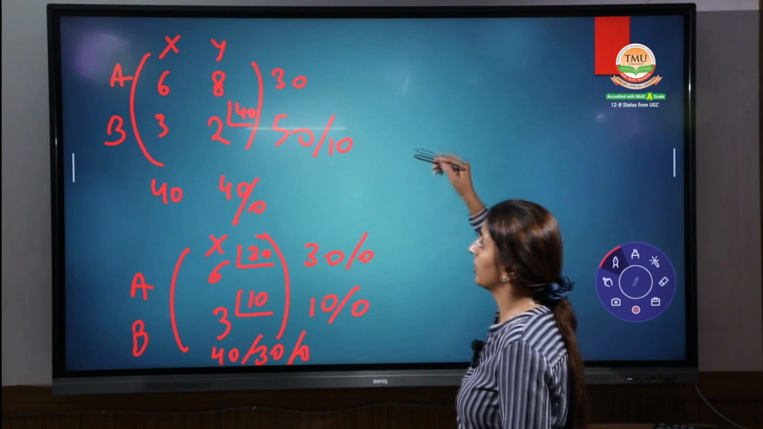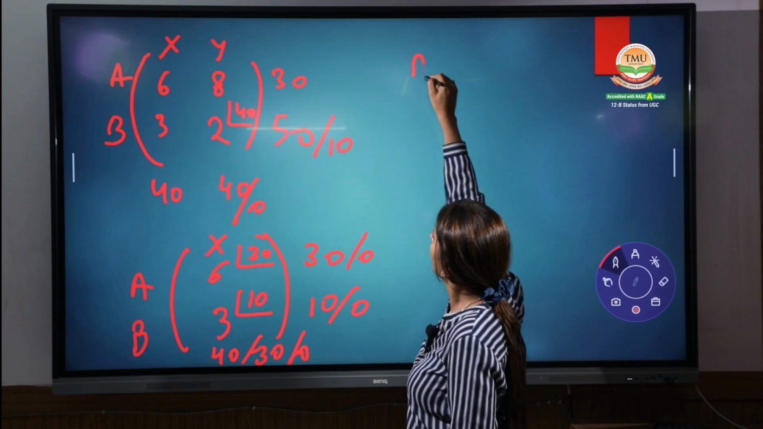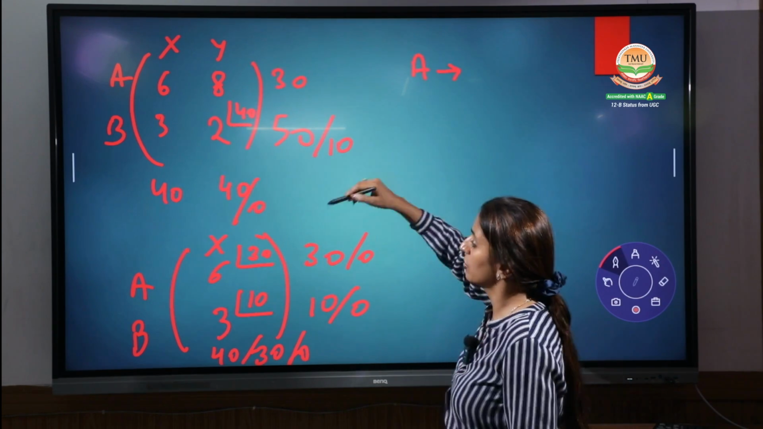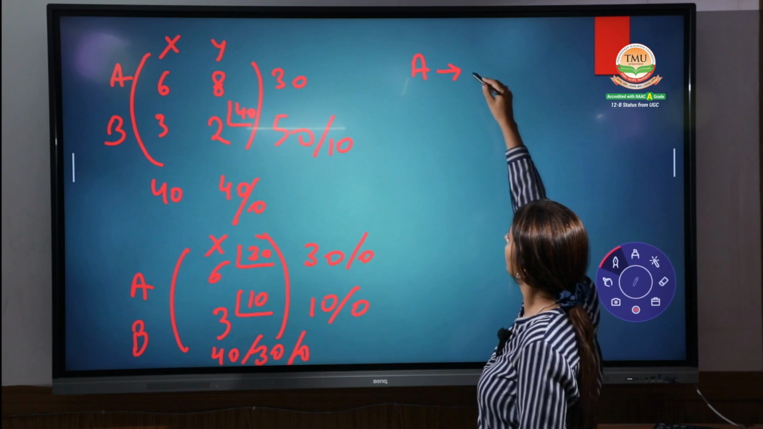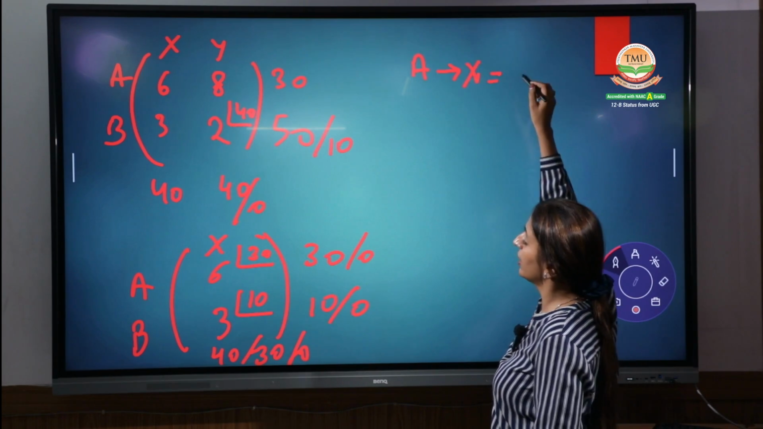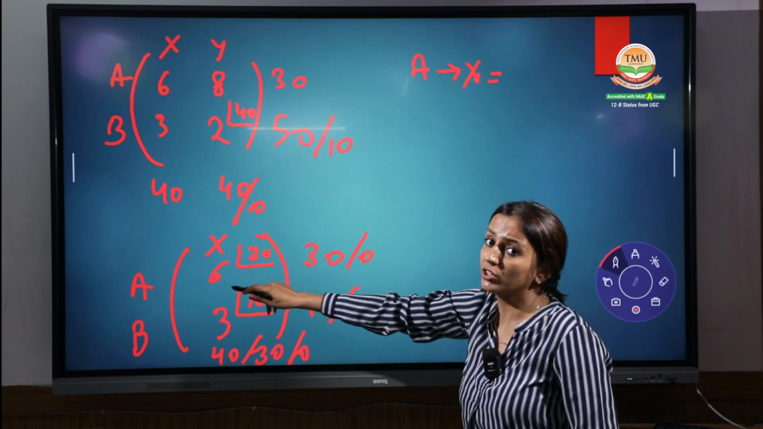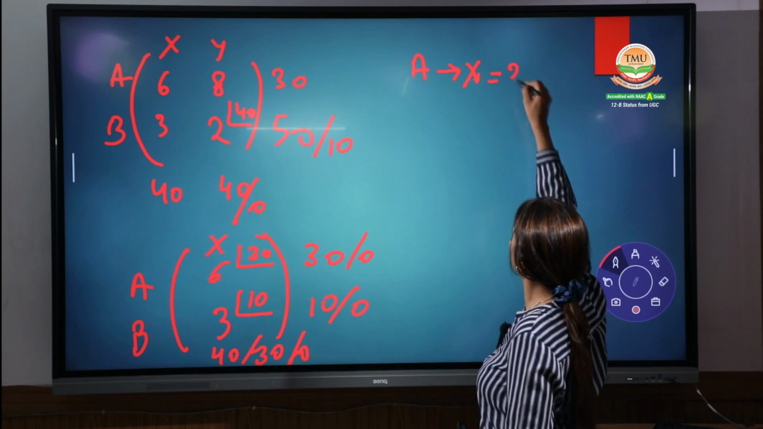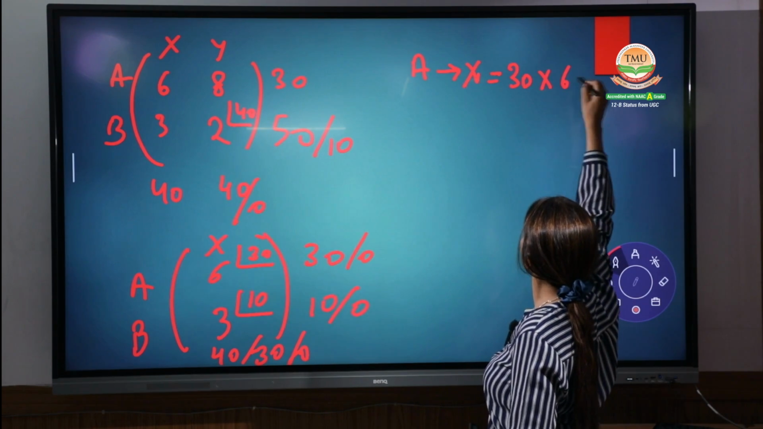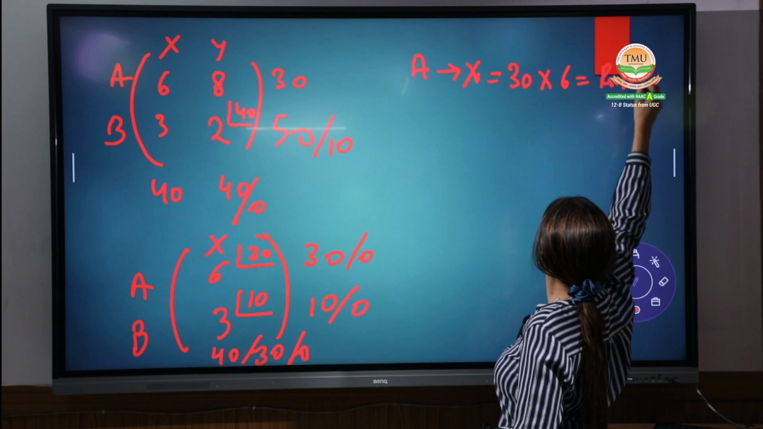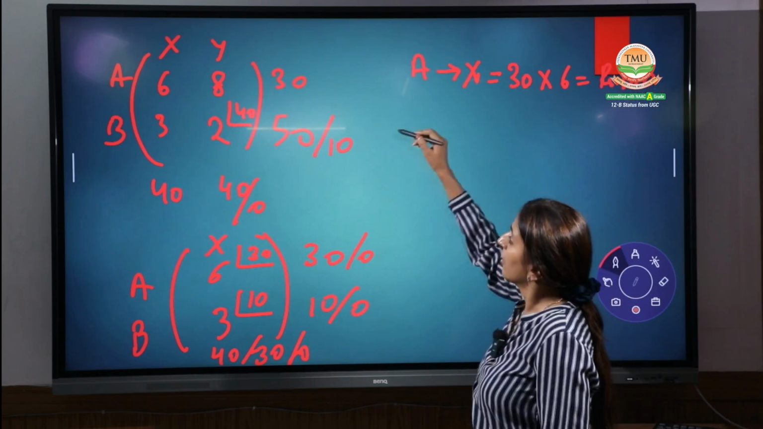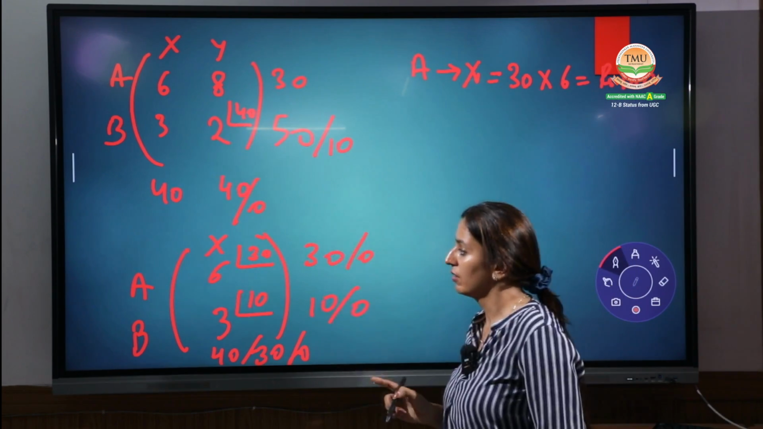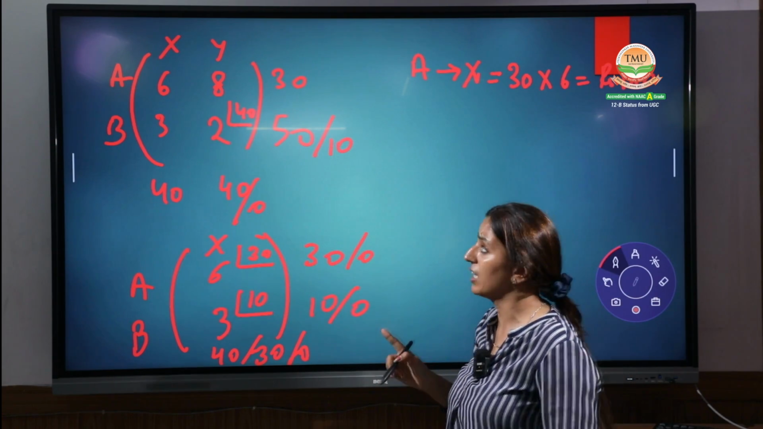What do we conclude from this? From A, the goods are being transferred to X. How many units are being transferred? That is 30 units at a cost of rupees 6 per unit. 30 into 6, rupees 180. From A to X, right? Now A to Y, no units are being transferred.